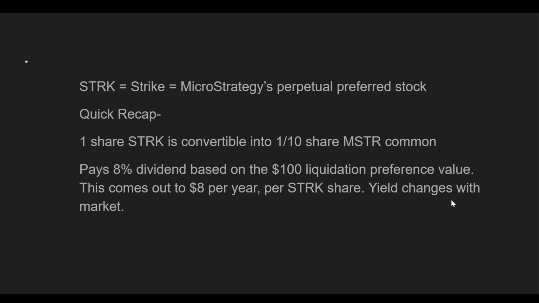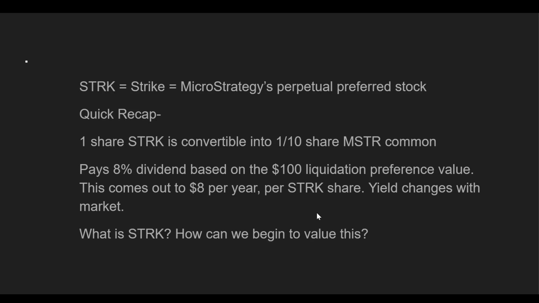Now the yield of this will change with the market, because if STRK today is at $80 per share and then tomorrow it rises to $100 per share, then you really just had a 10% dividend yield, and after it rose to $100 per share, it would be an 8% dividend yield. And if it goes to $200 per share from there, that 8% dividend yield just got cut to 4%. So the yield also changes with the market. That's a very important detail. It is not 8% forever on whatever the spot price of the preferred shares is.